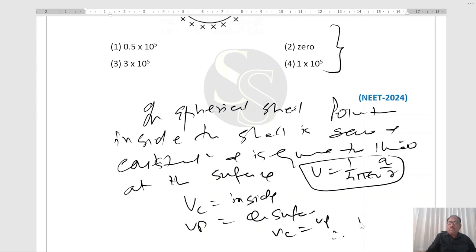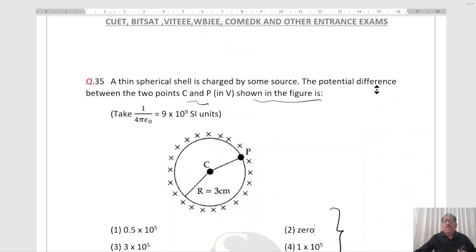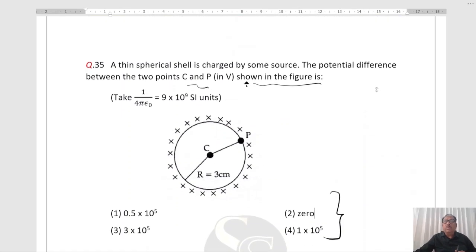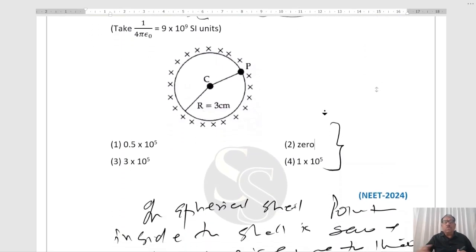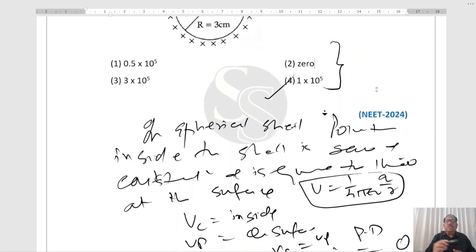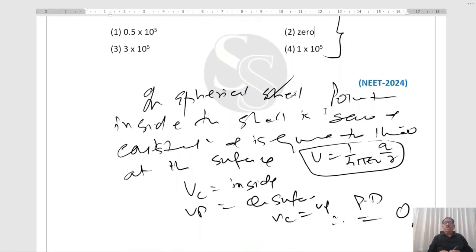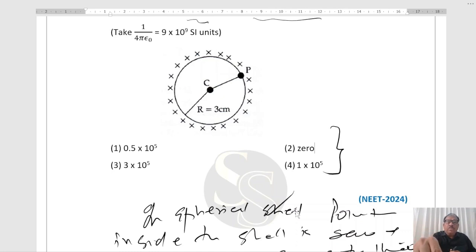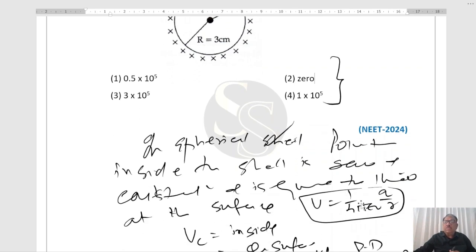Therefore, potential difference will be equal to 0. Potential difference was asked from us. See, potential difference between the 2 points C and P will be 0. So this is the correct answer, right? Constant means inside, the total V will be constant, and it varies outside or on the surface according to this formula, right?